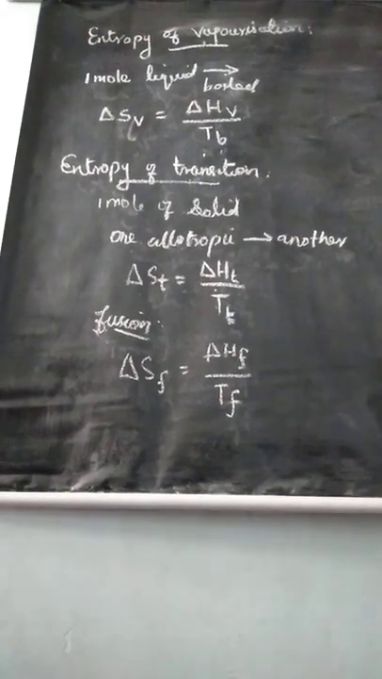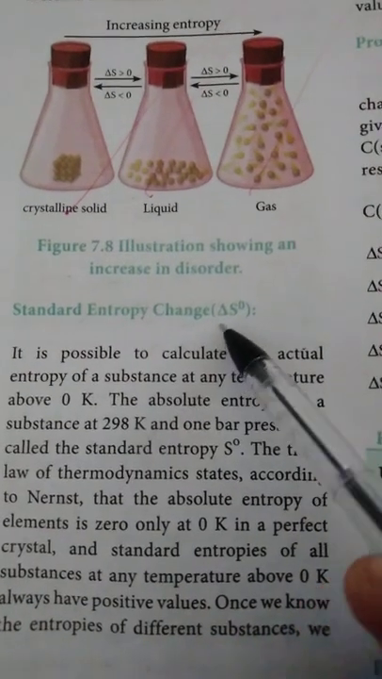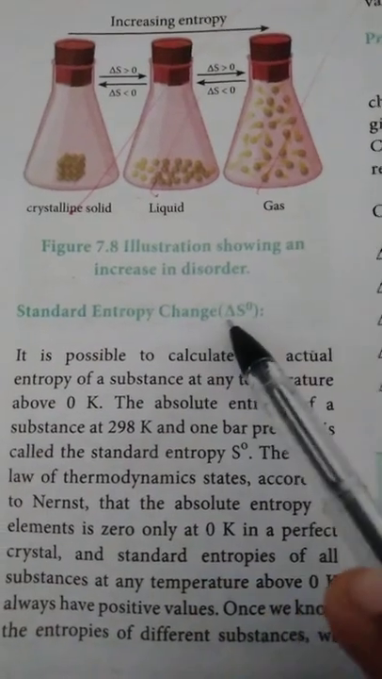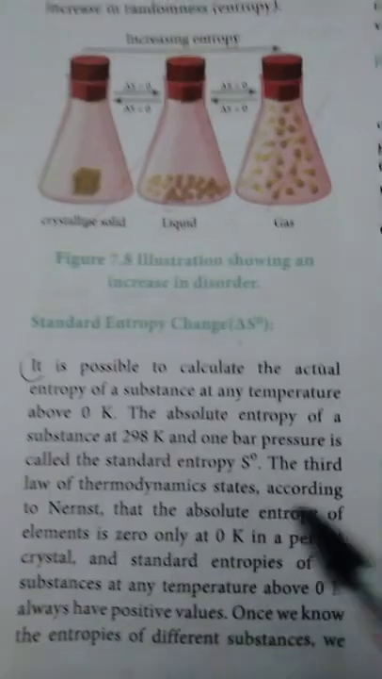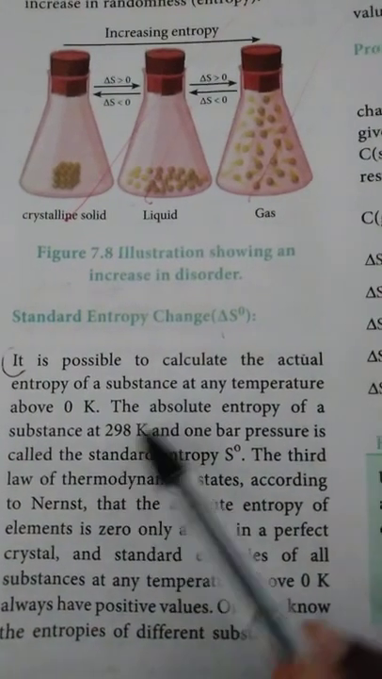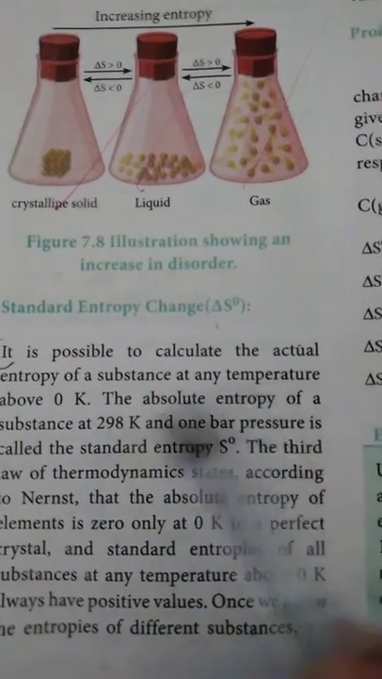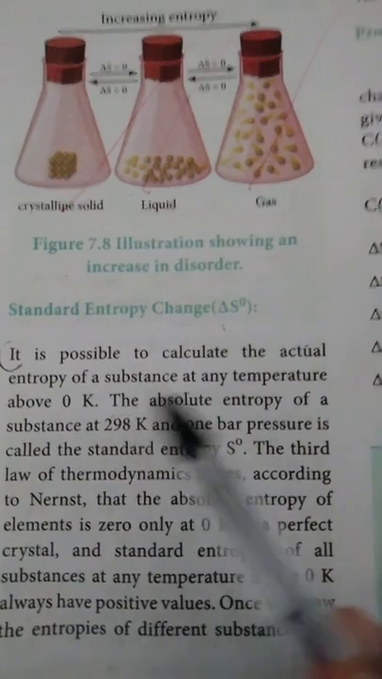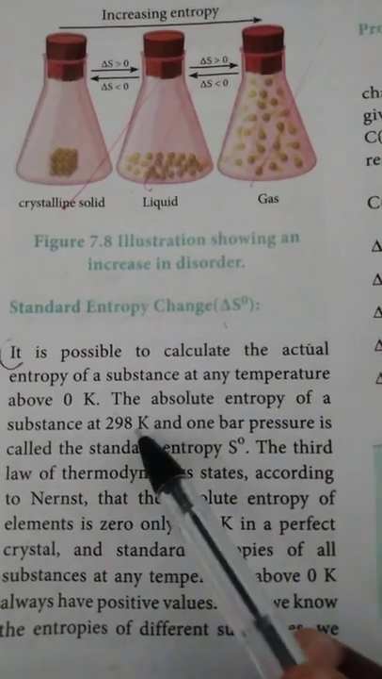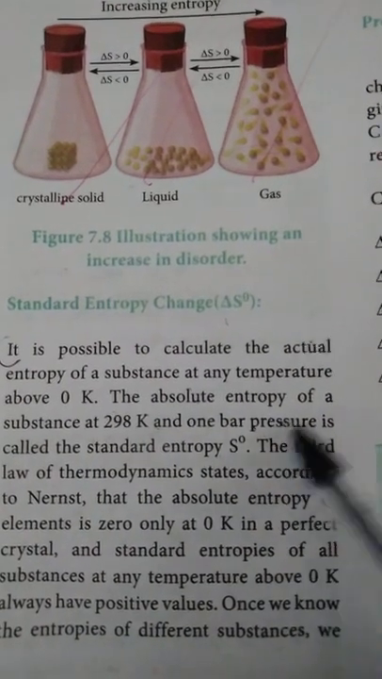Okay, listen. Now take page number 212. Mark the question standard entropy change. If your question is write a note on standard entropy change, note the topic from this. It is possible to calculate the actual entropy of a substance at any temperature above 0 Kelvin. The absolute entropy of a substance at 298 Kelvin and 1 bar pressure is called standard entropy S0. Till that is just a note.